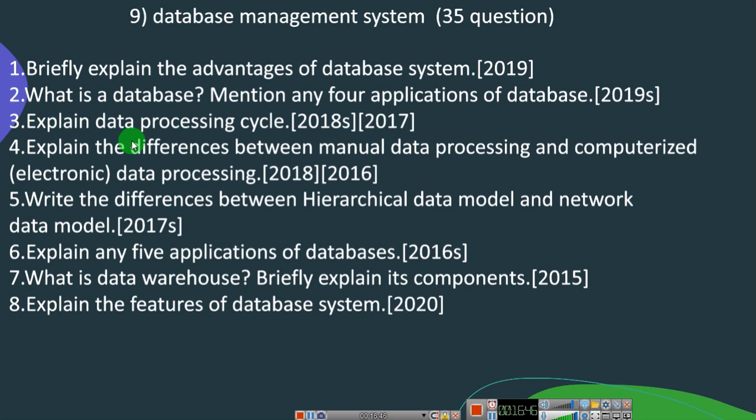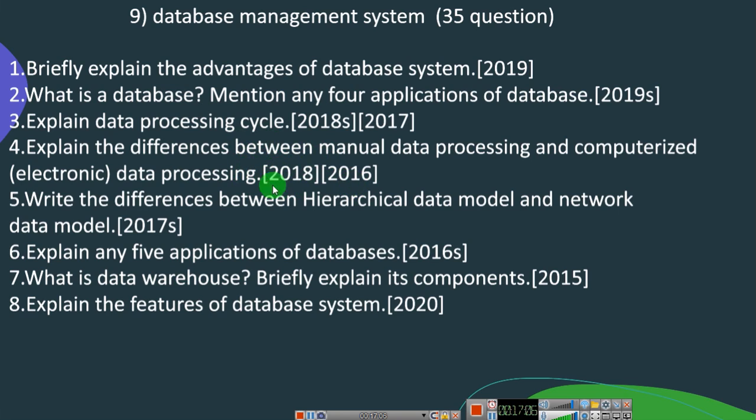So next one is explain data processing cycle. In both 2018 supplementary and 2017 they have asked. Next, explain the difference between manual data processing and computerized data processing, that is electronic data processing. This is asked in 2018 and 2016.